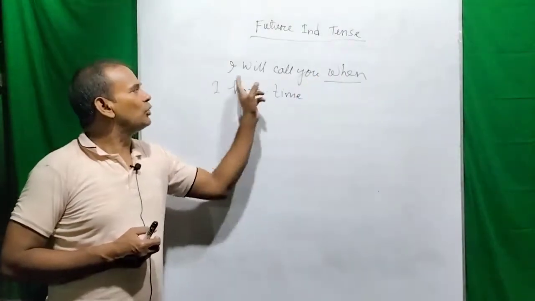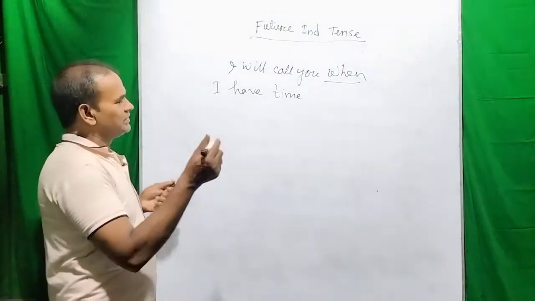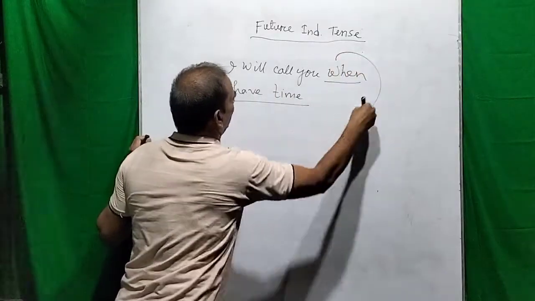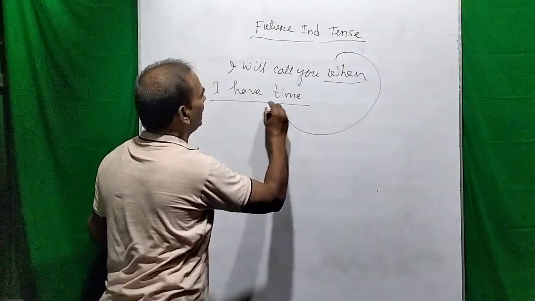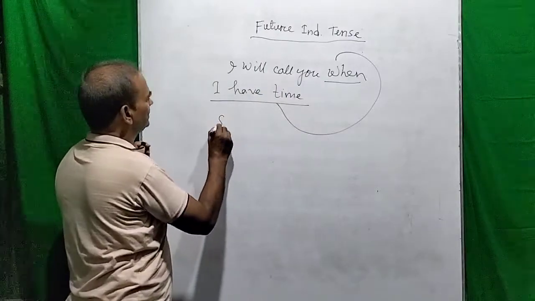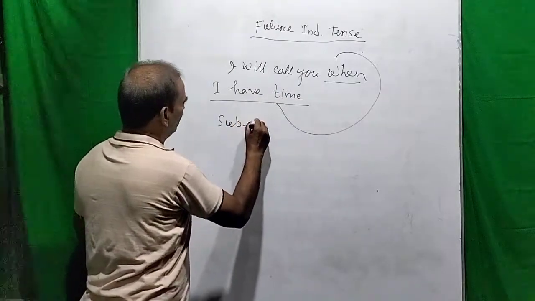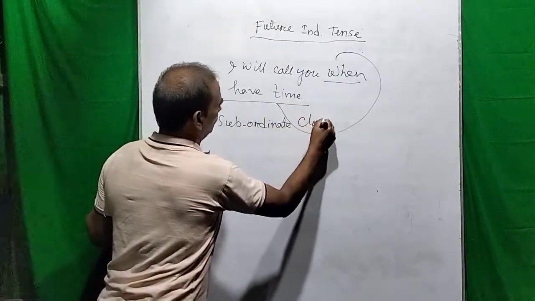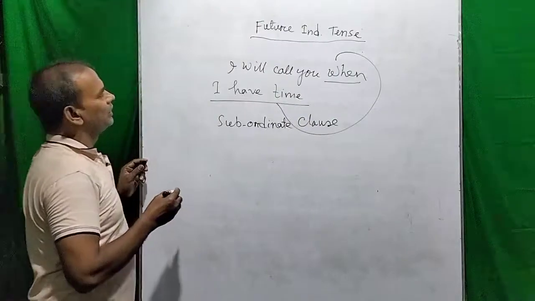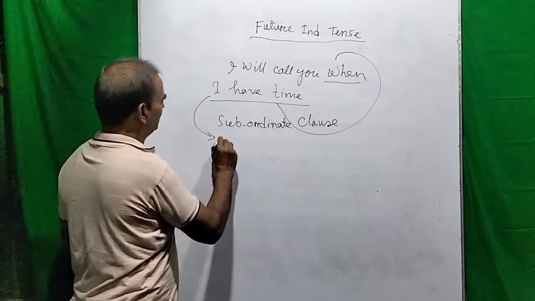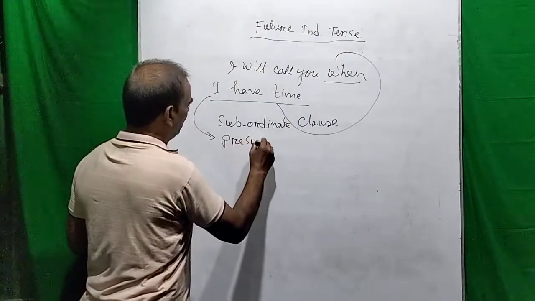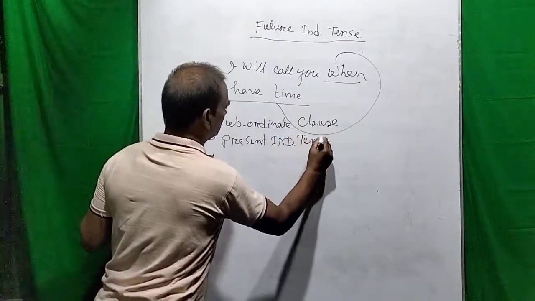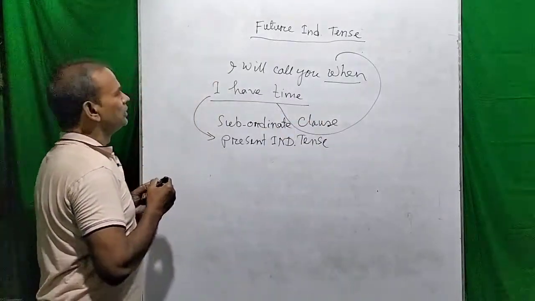The subordinate clause will be in the present indefinite tense. Dear viewers, this is the subordinate clause starting from when: when I have time. So this is the subordinate clause, and this is the present indefinite tense. Dear viewers, you see.